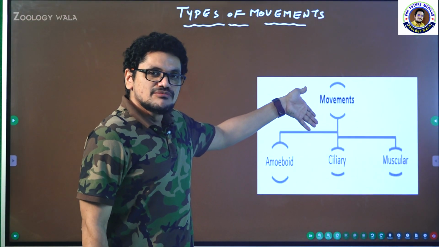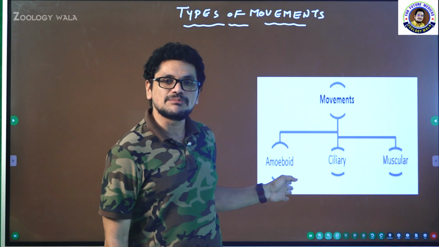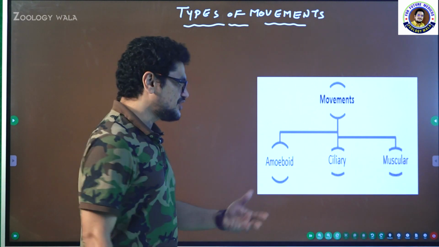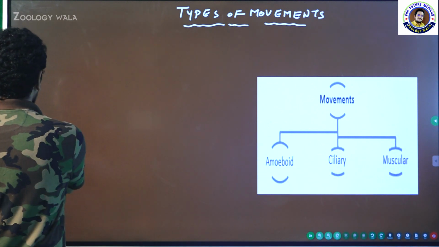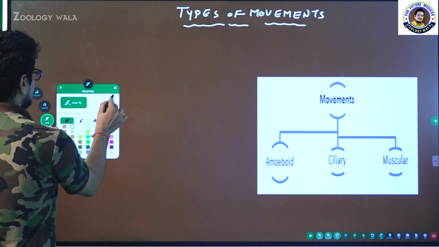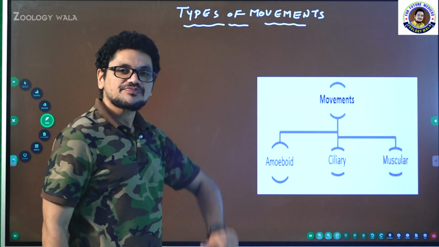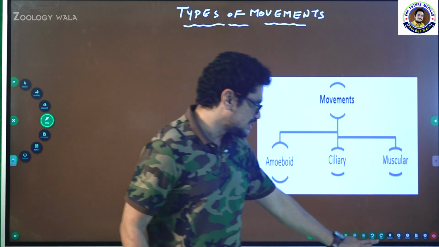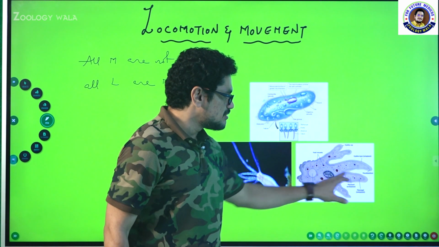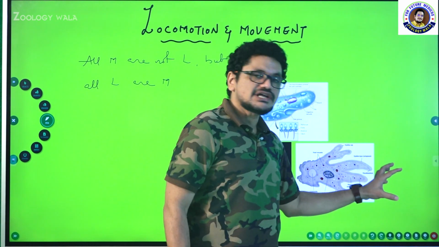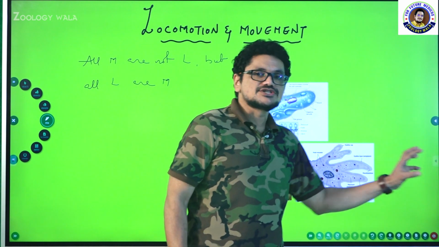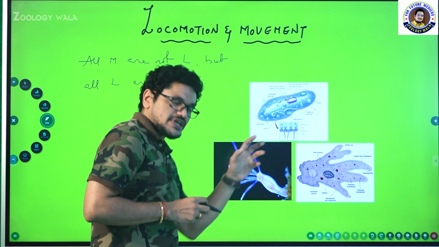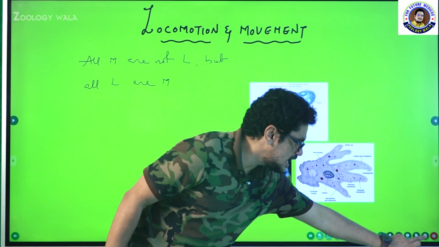Generally, there are different types of movements exhibited by organisms. The first one is amoeboid movement, the second one is ciliary movement, and the third one is muscular movement. These are the types of movement exhibited by organisms. Now the first one is amoeboid movement. What do you mean by amoeboid movement? Just now I showed you the amoeba in the previous slide, isn't it? Whenever the animal wants to move, the cytoplasm will move in that particular direction, forming a temporary extension. The temporary extension is nothing but pseudopodia.